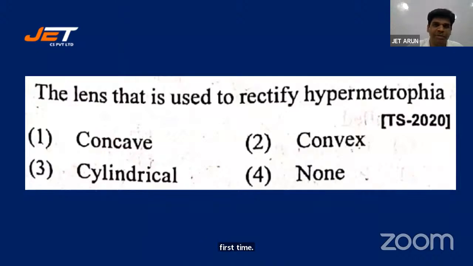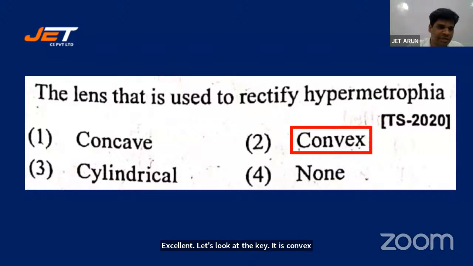I want everyone to make an attempt. All right, a staggering 55 students have made an attempt. Excellent, students. I want others also to make an attempt. Sorry, 53 students have made an attempt. Excellent. Let's look at the key. It is convex. Yeah, Akhil also has the statement. Good. It is also known as converging lens.